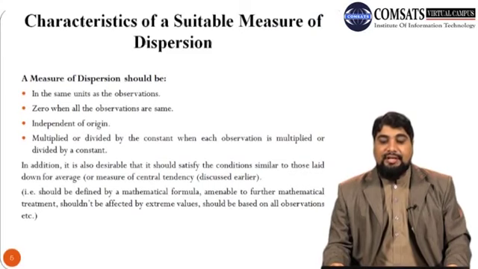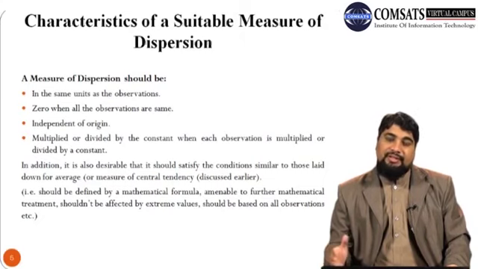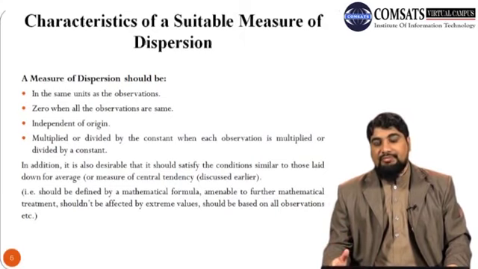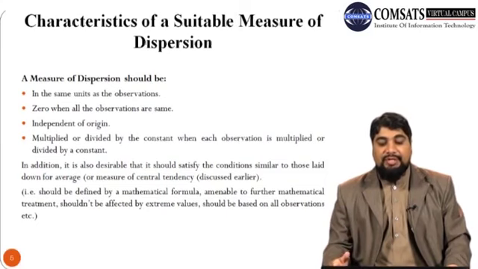So characteristics of a suitable measure of dispersion. A measure of dispersion should be in the same units as the actual observations are, and a measure of dispersion should be 0 when all the observations are same. When all the observations are same, then it means there is no spread. We have a constant number which is repeating several number of times. So it means there is no dispersion, or we have one single constant number. So the spread should be 0 when all the observations are same.